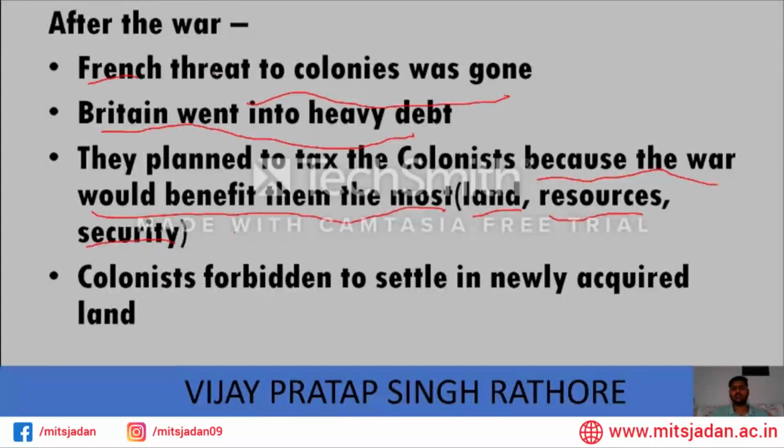So the colonists also thought that it's okay, we will pay the taxes if we get those lands or resources, and security was the third important purpose. But colonies were forbidden to settle in newly acquired lands. The government refused, or denied to support them, to settle down in those areas.